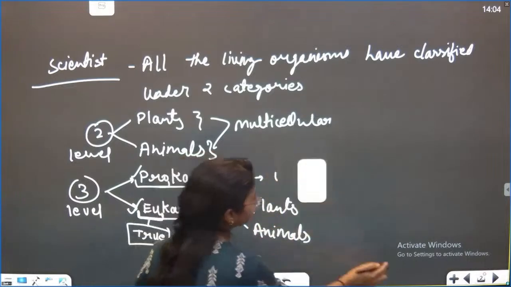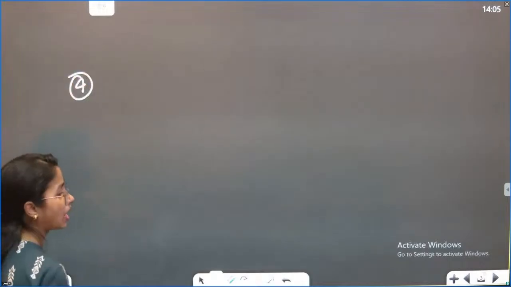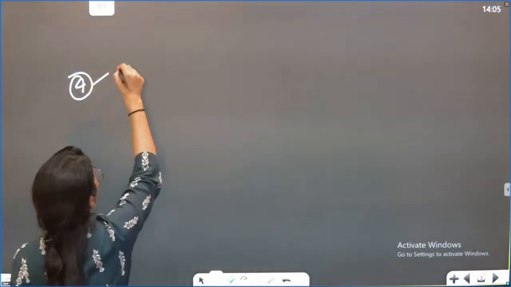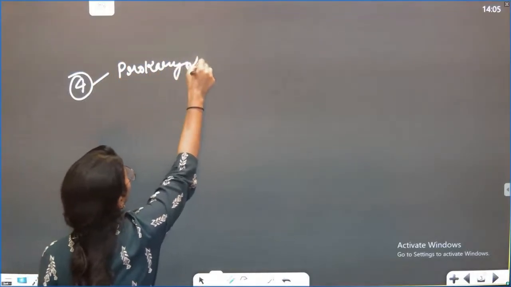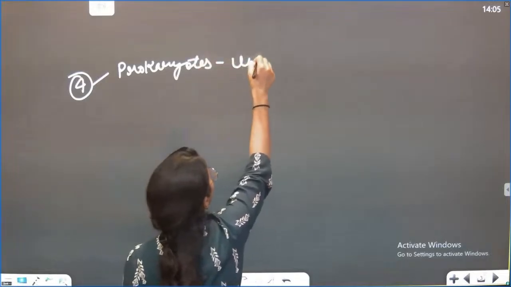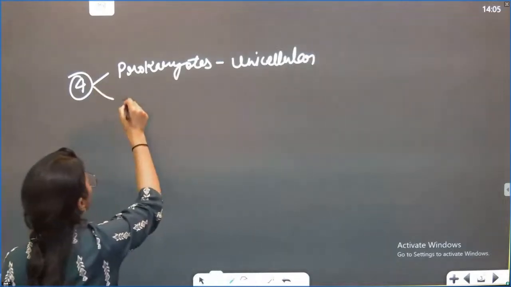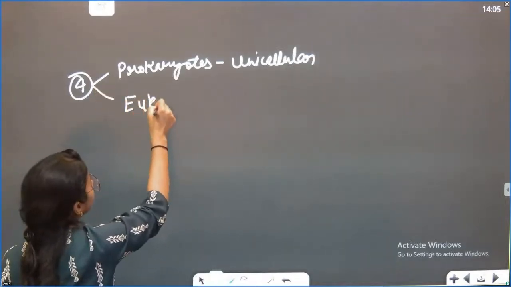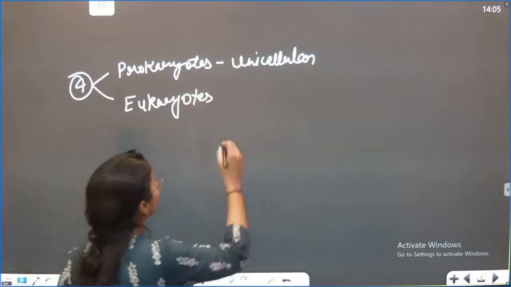What was the confusion? Some of the scientists came and said, no, it's not correct. There should be four levels. They said, if the prokaryotes are unicellular, then in eukaryotes also there are some unicellular. He said, yes, that's true.